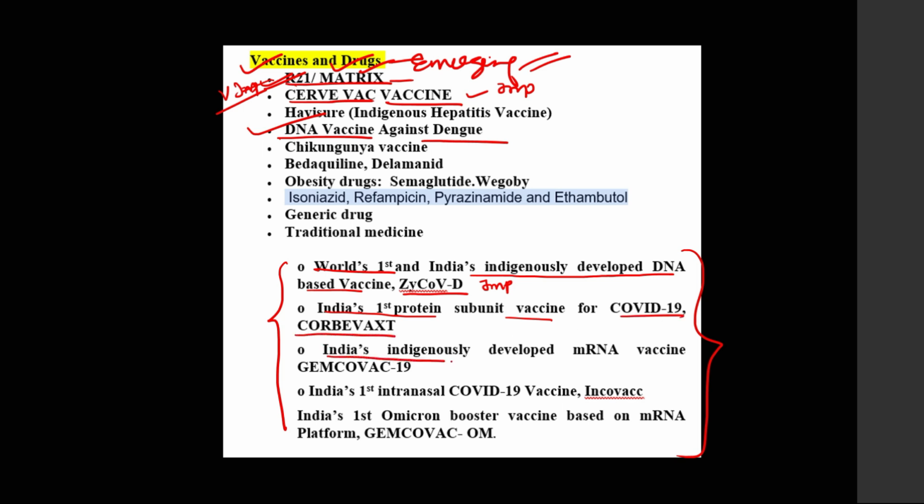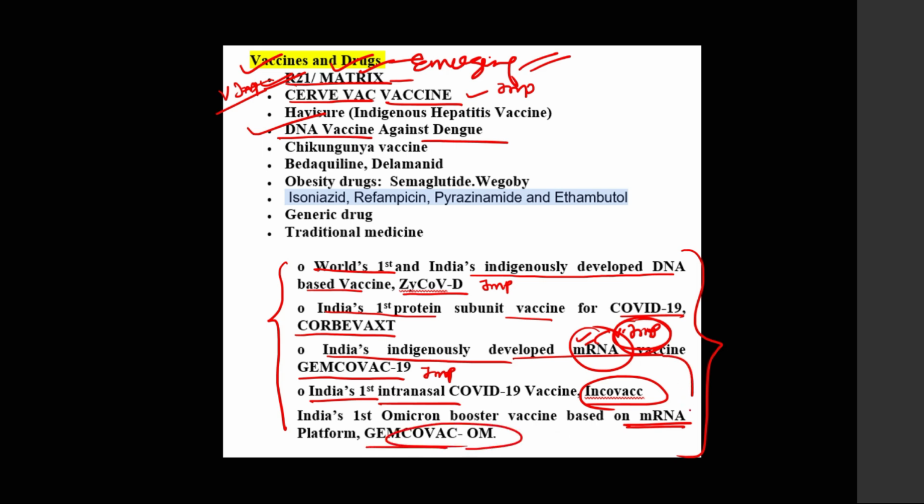Next, India's indigenously developed mRNA vaccine, Gemcovac-19. This is very, very important. mRNA vaccine, very important. Then India's first intranasal vaccine, iNCOVACC. Then India's first Omicron booster based on mRNA, Gemcovac-OM. So these two are very, very important.